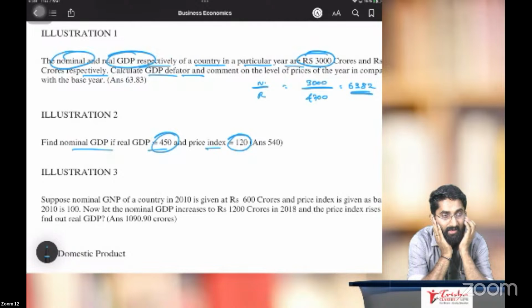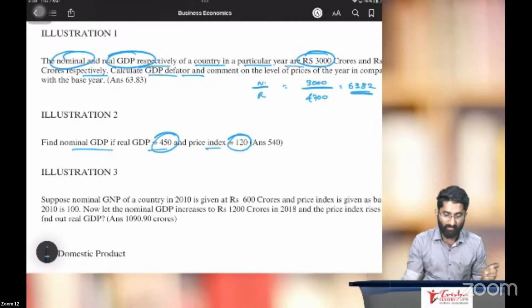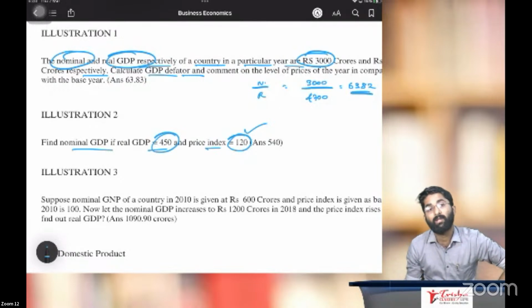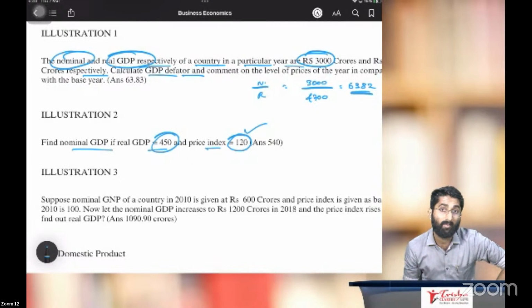Very simple twist. Price index has become 120. Earlier it was 100, now it has increased to 120. What is the meaning? There is a 20% increase in price, that is, 20% inflation has happened.